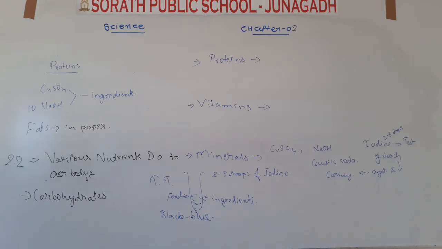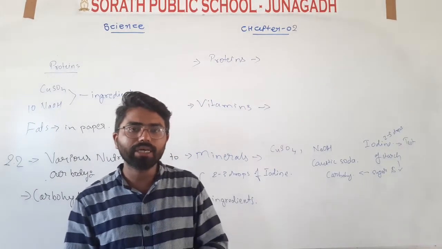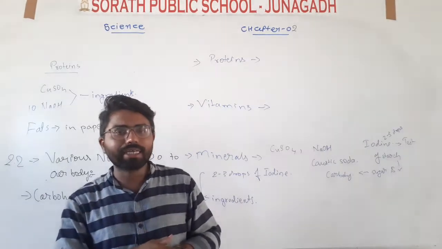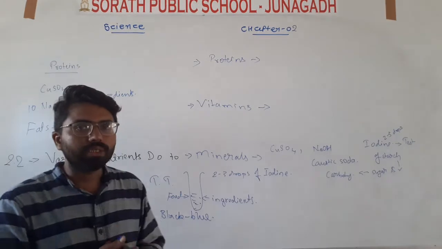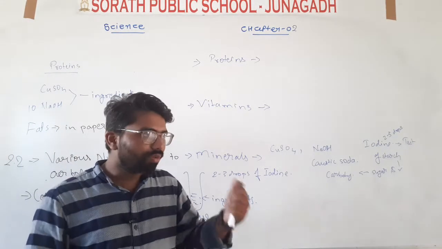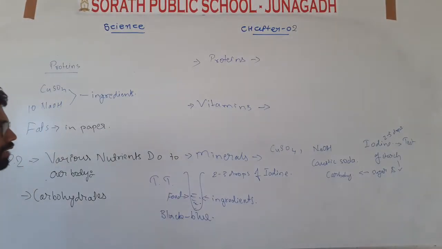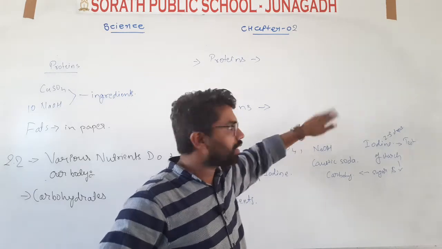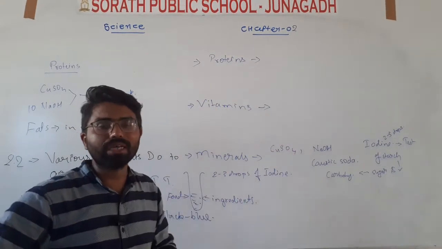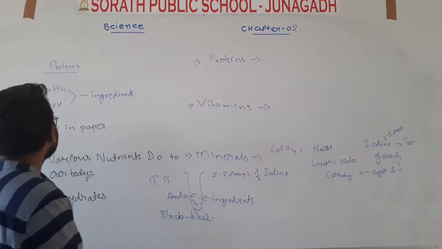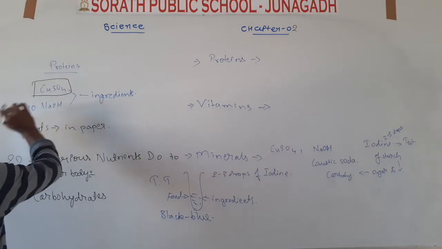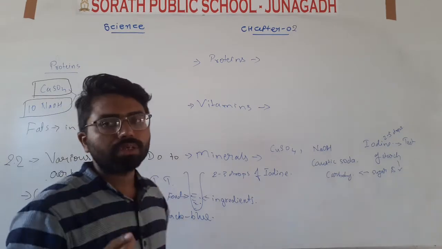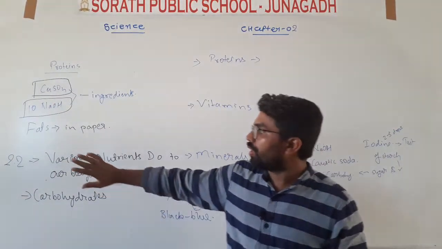Now in proteins, what do you have to do? You can take this type of food, and you have to take the ingredients of the food. After taking the ingredients of the food, you have to make it a powder and just make a paste of it. After making the paste, you have to add 2 chemicals in it that we have just written here. One was sodium hydroxide, it is also known as caustic soda, and another chemical was our copper sulfate, CuSO4, in the ingredients.